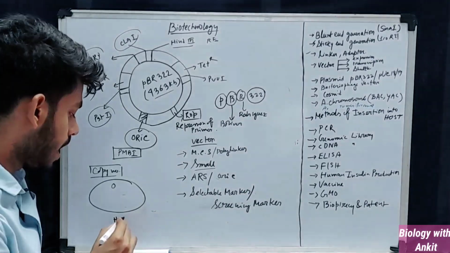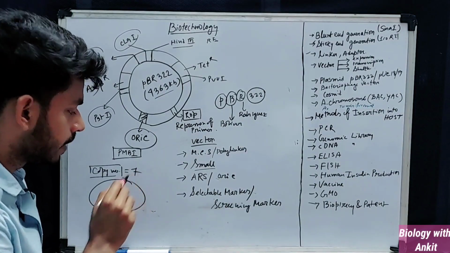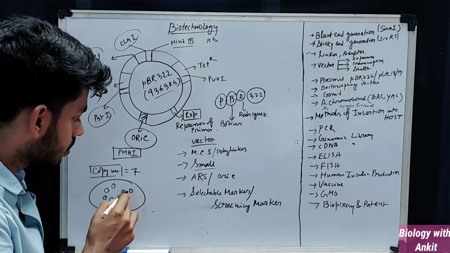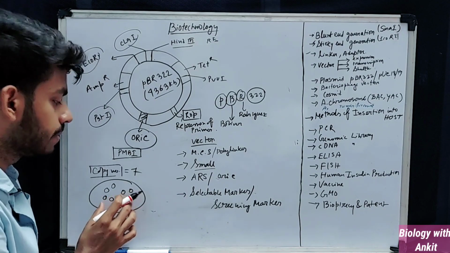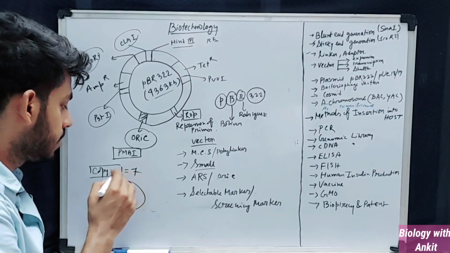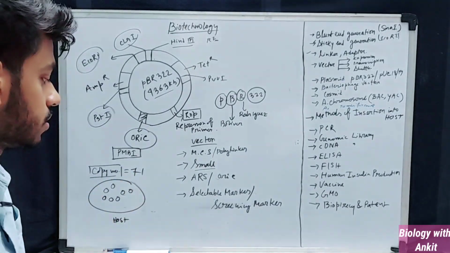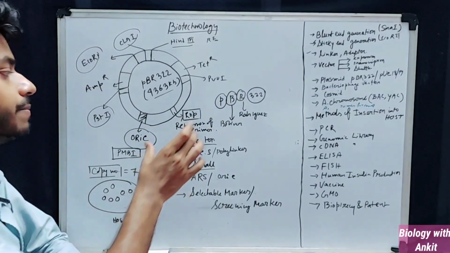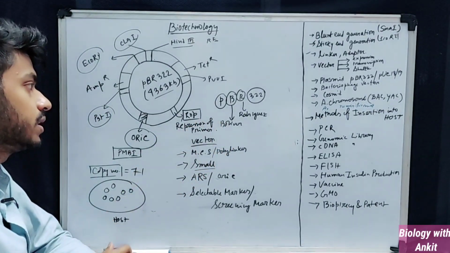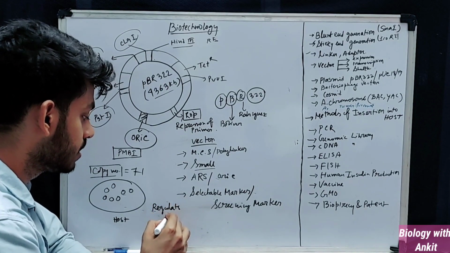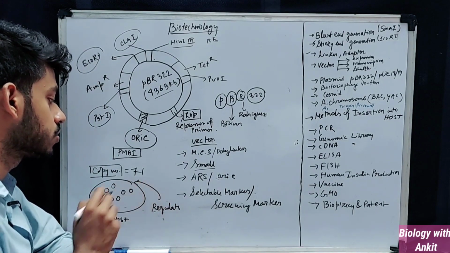So suppose this is a host and this plasmid has a copy number of 7, meaning that this host can maintain 7 copies of the same plasmid. If the copy number is 71, then 71 copies can be kept inside the host. So the repressor of primer, what it does, it regulates this copy number.